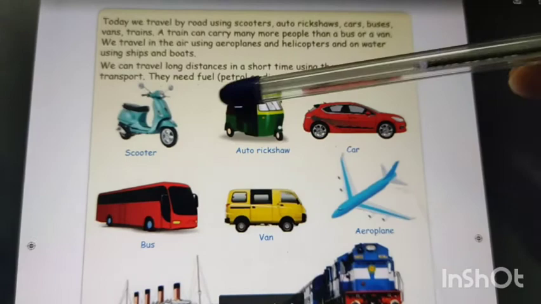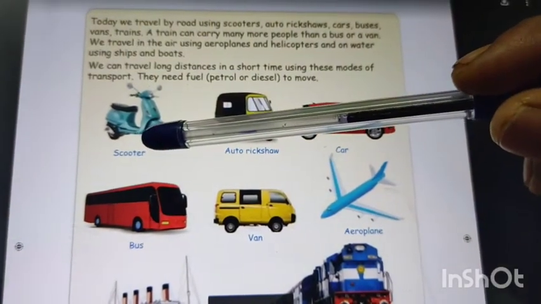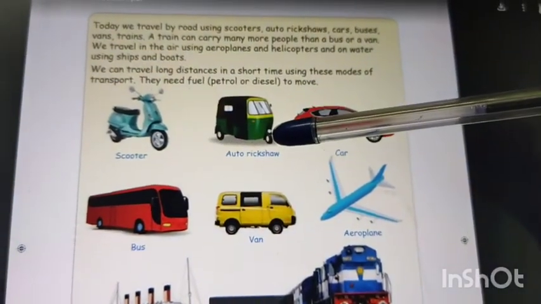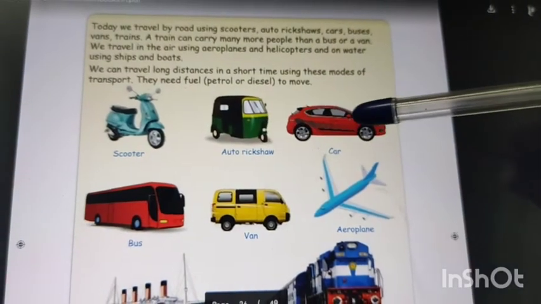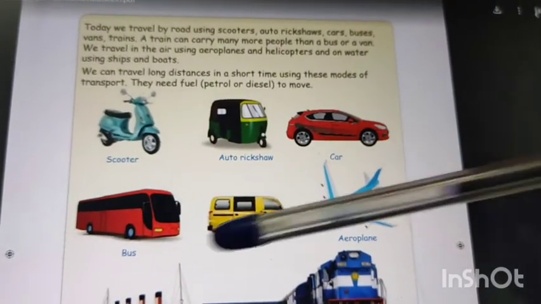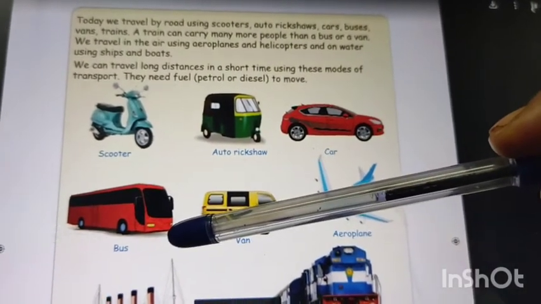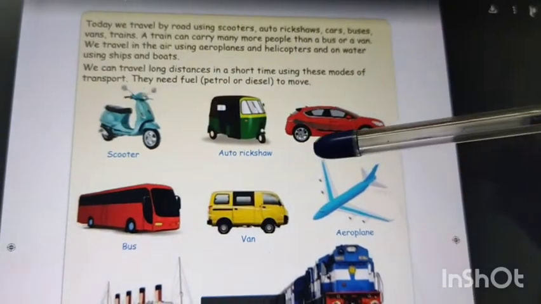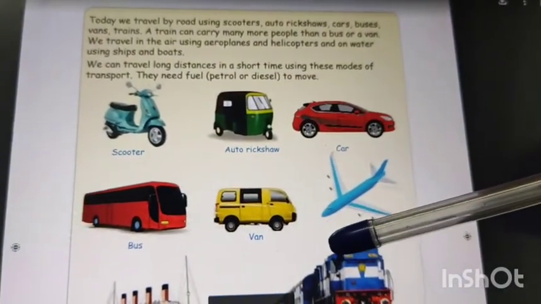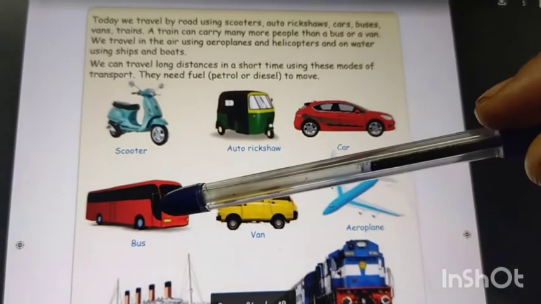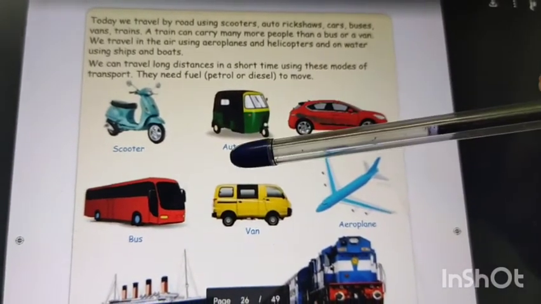See, a scooter holds only 2 people, or maximum 4 with kids. Auto, more than this. Car, more than auto. A bus can hold more people than these vehicles. What about a train? It carries many more people than a bus or a van or a car or auto.